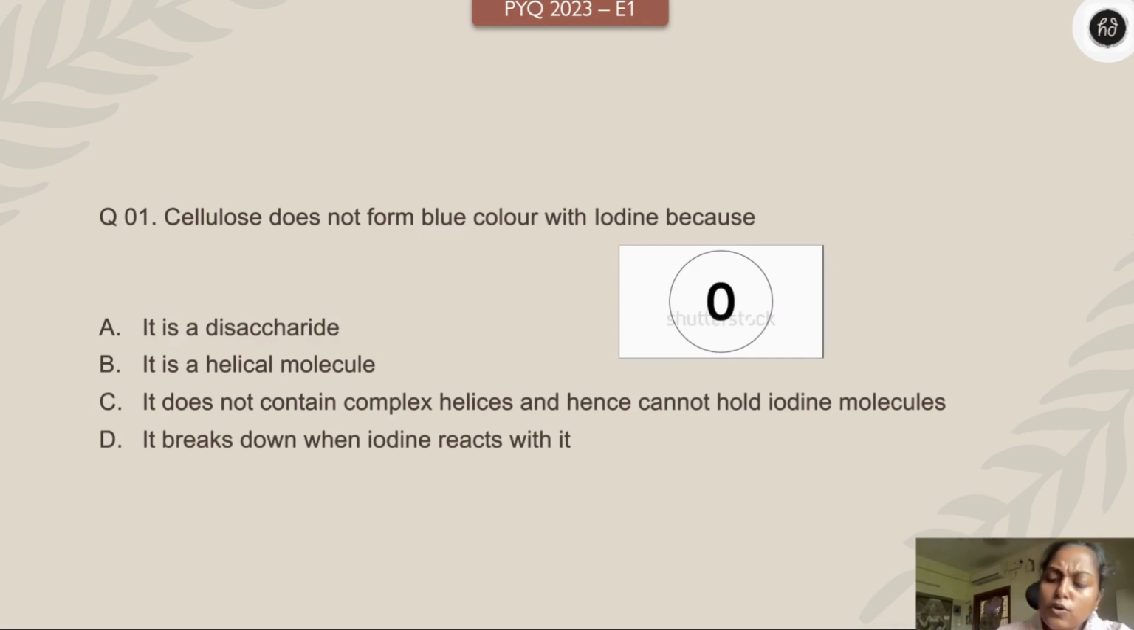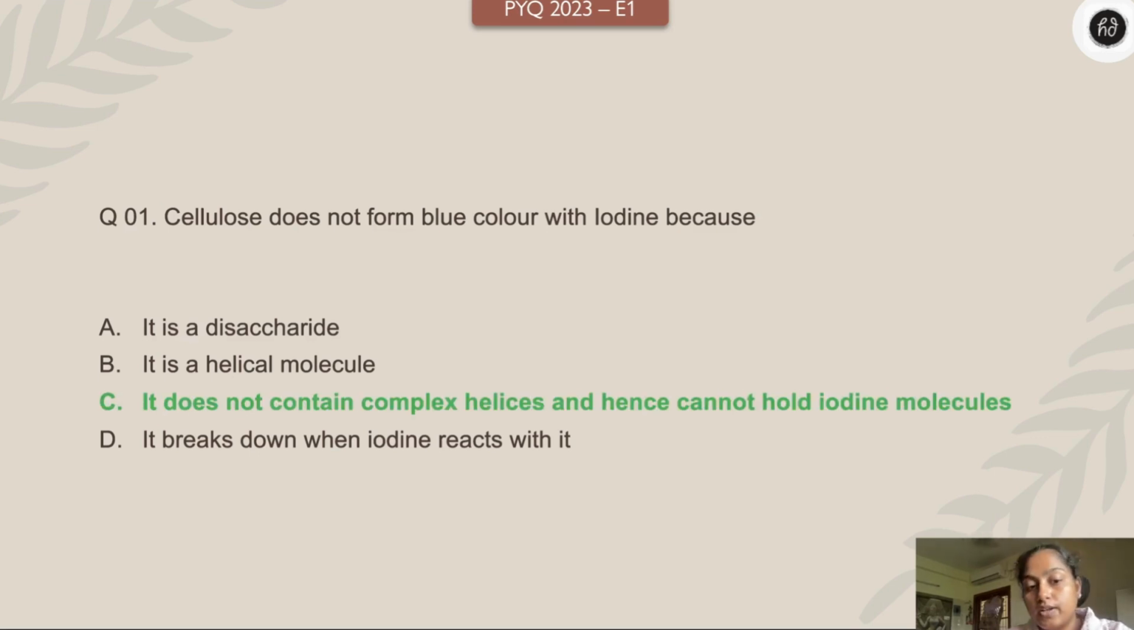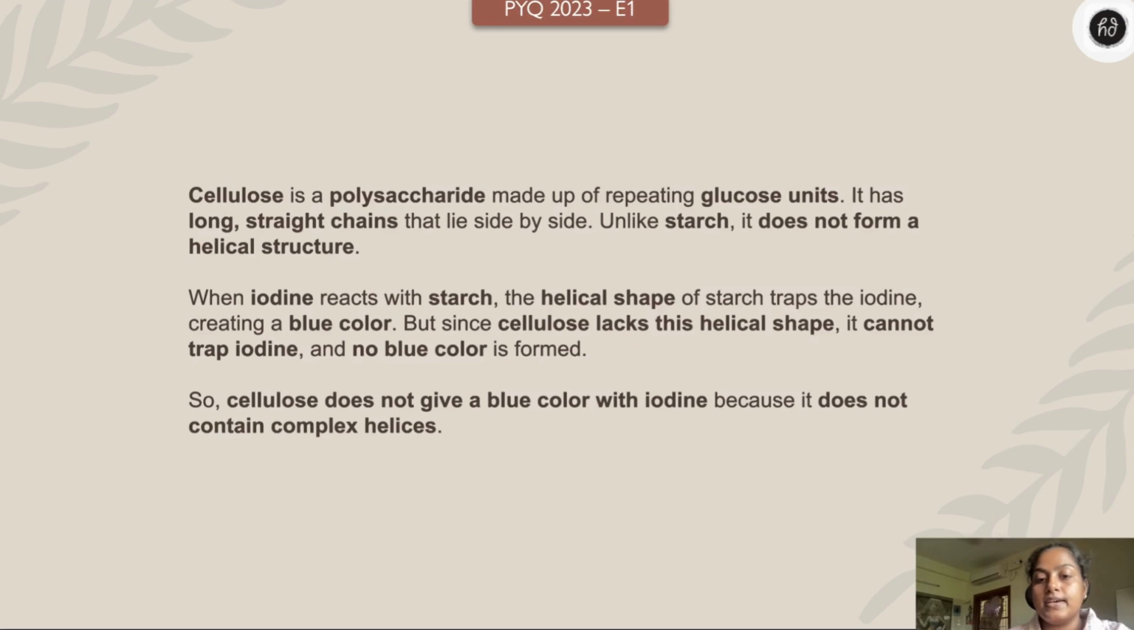Okay. Cellulose, children, is also a polysaccharide like starch. But why can't it bind with iodine? Because of its structure, children. It does not have complex helices, right? Whereas if you see starch, it has a beautiful helical shape, right? The structure of the starch is what is enabling them to trap the iodine and create the blue color. But in case of cellulose, they do not have the helical shape. Therefore, it cannot trap iodine and no blue color.